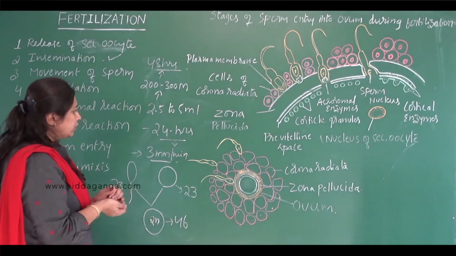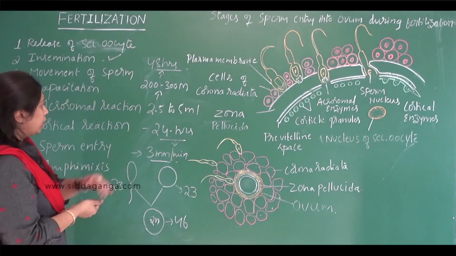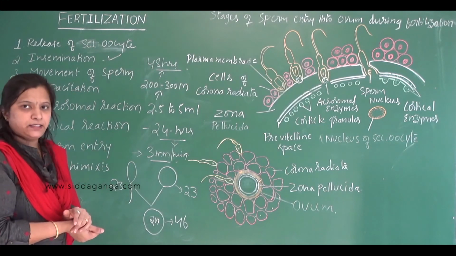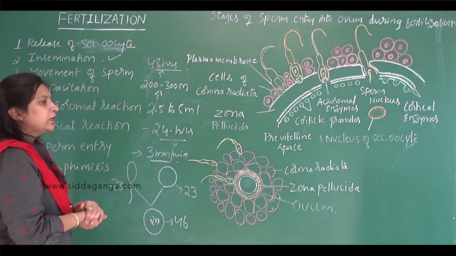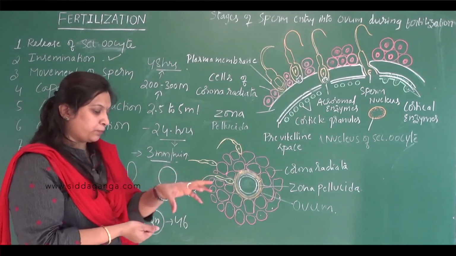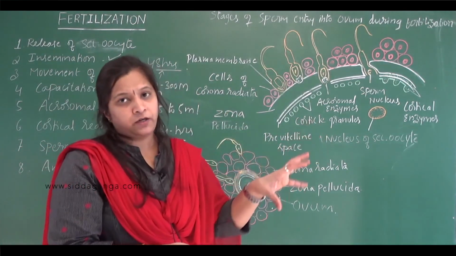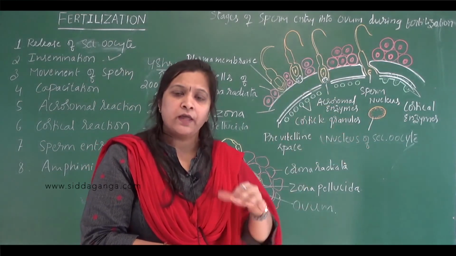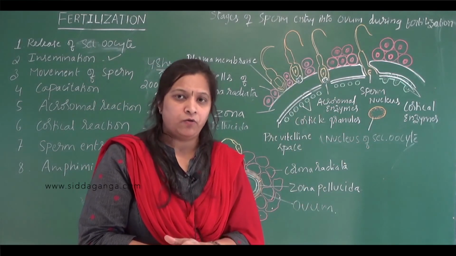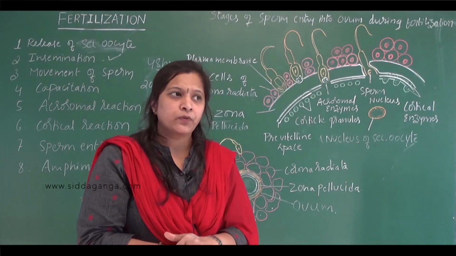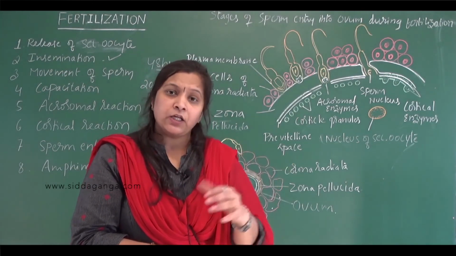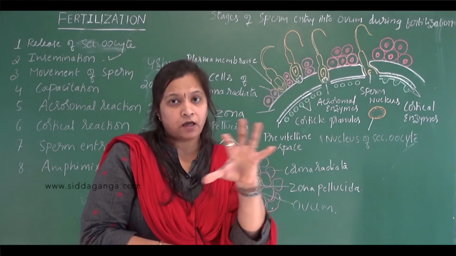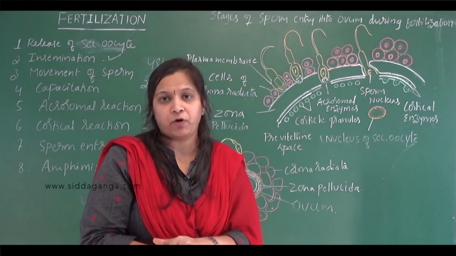Okay, so the next step. After the movement of the sperm, the next step is called what? Capacitation. So even though the sperm reach the site of fertilization, even though they reach the oocyte, they are unable to fertilize the ovum. Why? They are unable to fertilize the ovum for a duration of 7 hours. Why? Because during these 7 hours, the capacitation of the sperms will occur.